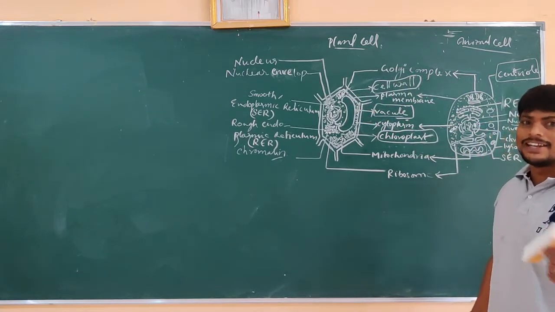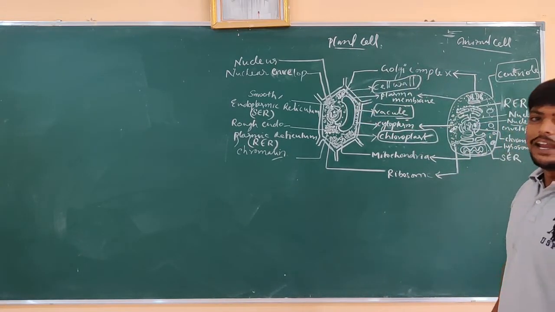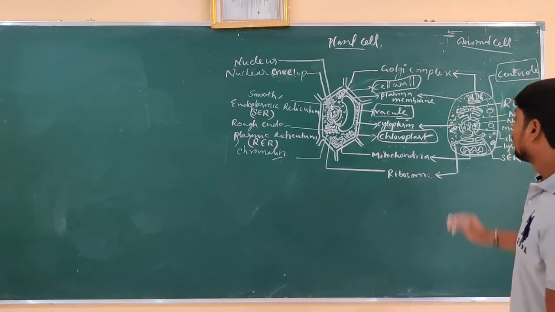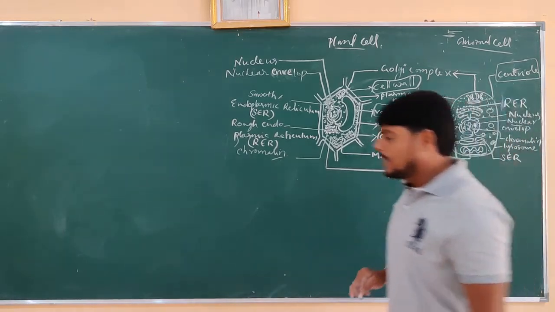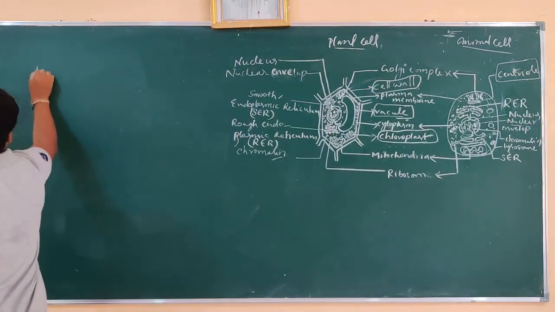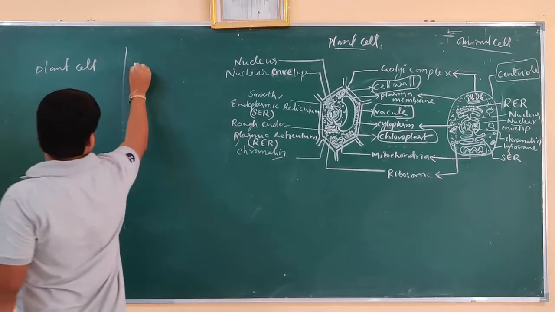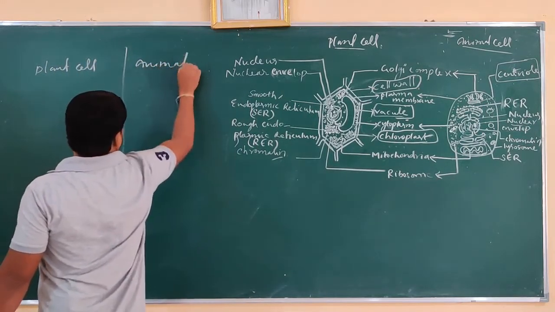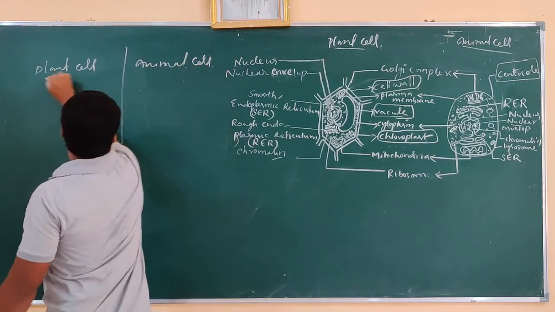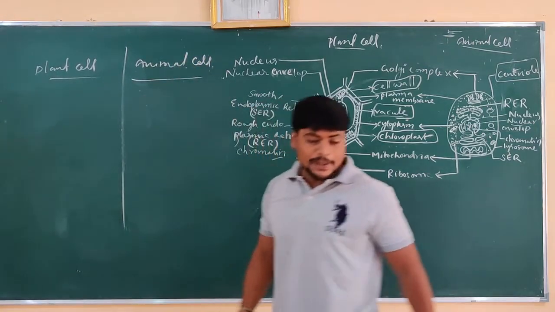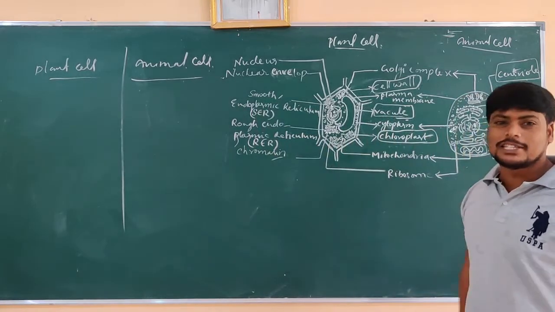And what is the difference between the plant cell and animal cell? That is what we have to remember. If you observe the plant cell and animal cell, what parts are present and what are not present? That is the difference between them.